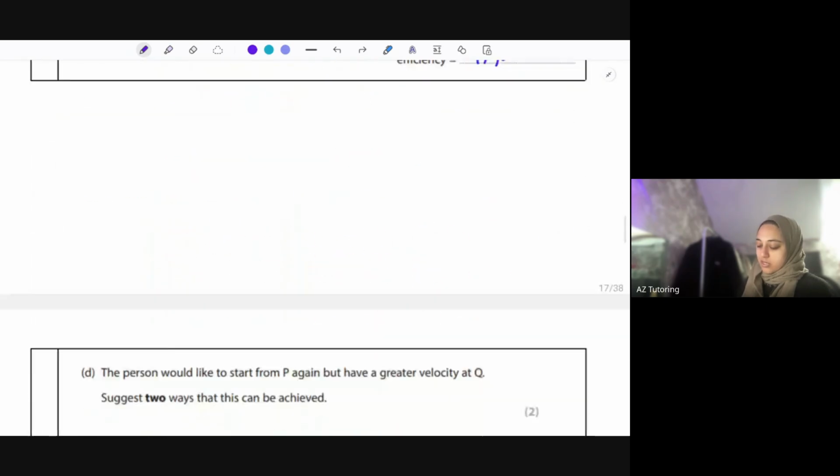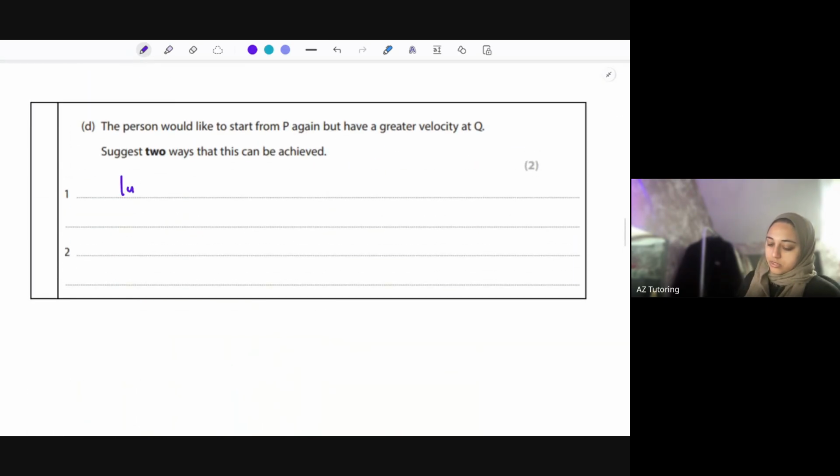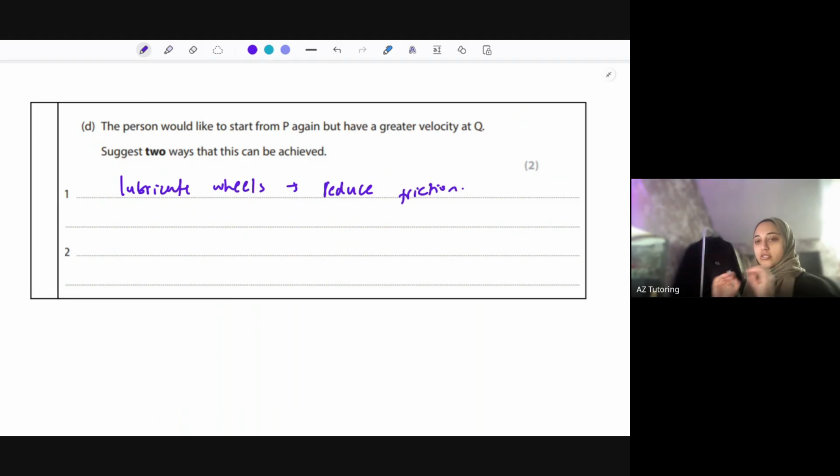So you could say to lubricate the wheels, and this essentially will reduce friction. Or somebody could push him as well. If you give more energy into something at the start, then he'll go faster. So you could say somebody could push him off.